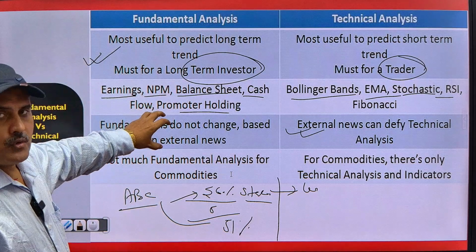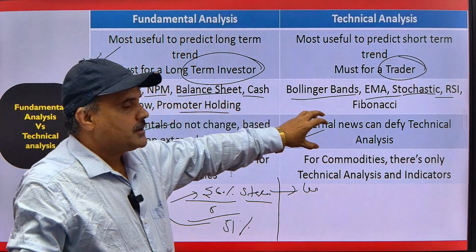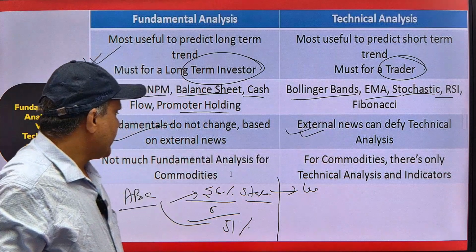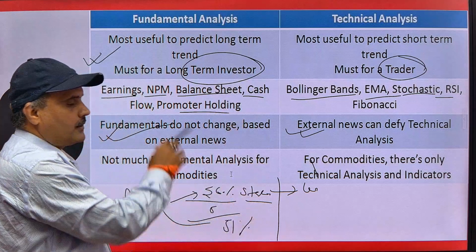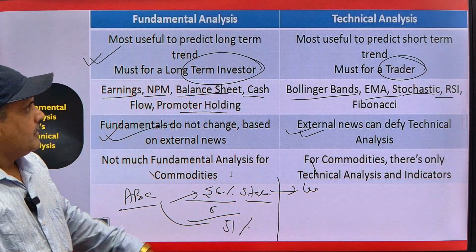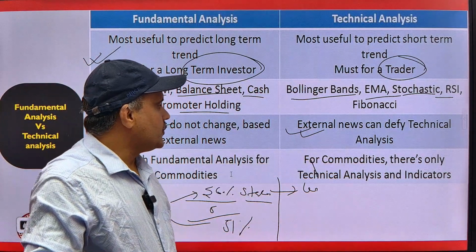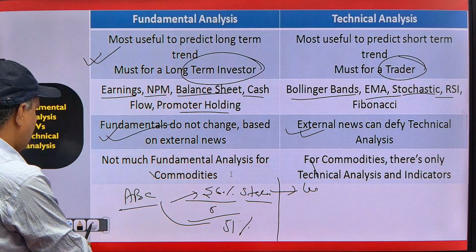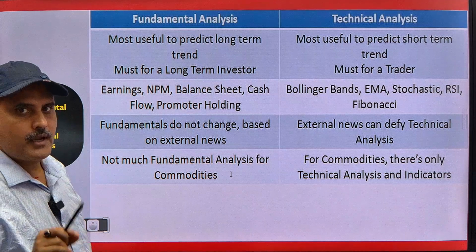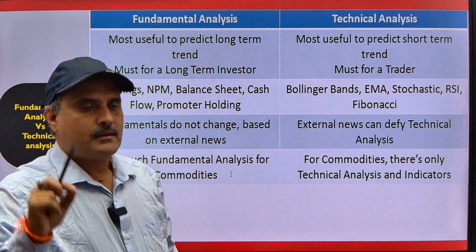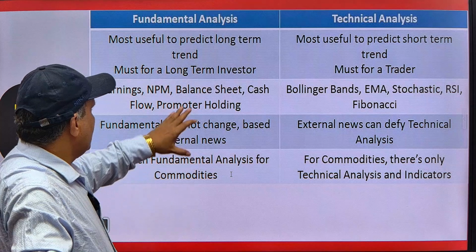There is no use of news in the fundamental, there is use of news in the technical. In commodity, there is no fundamental, but in technical analysis, we use the chart pattern, technical pattern, all these things for the commodity.